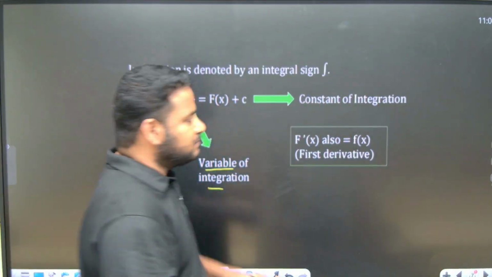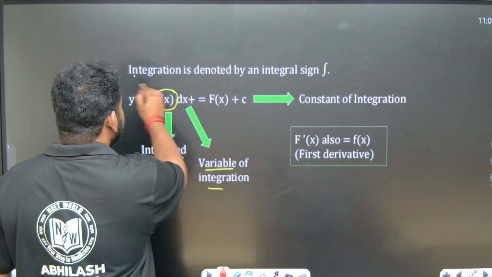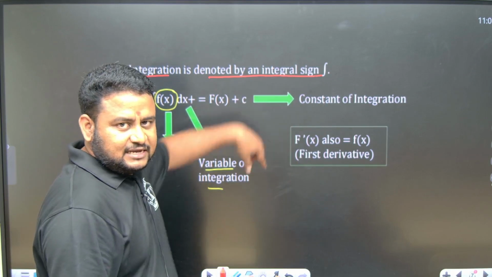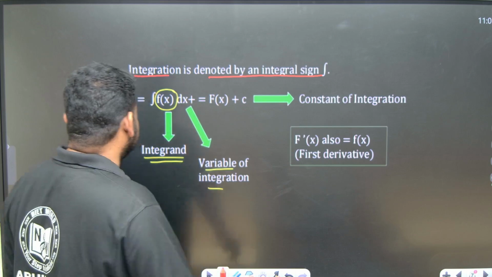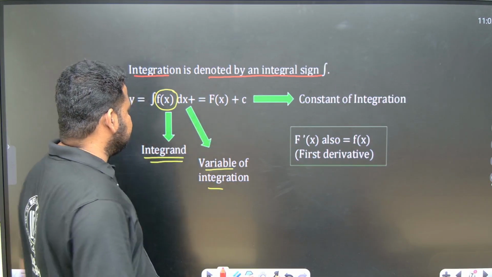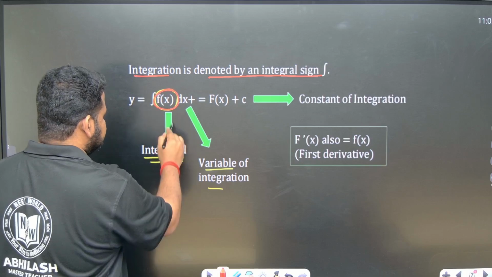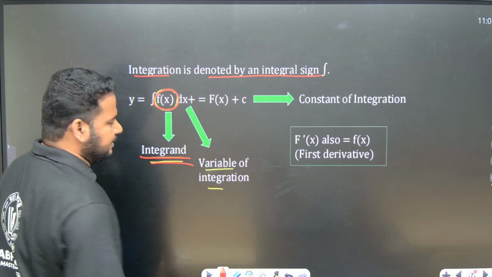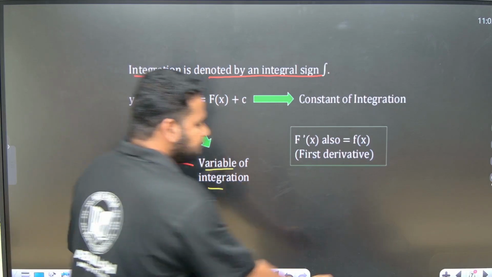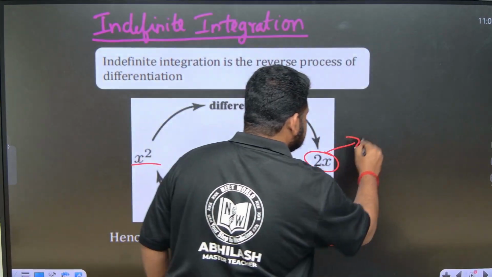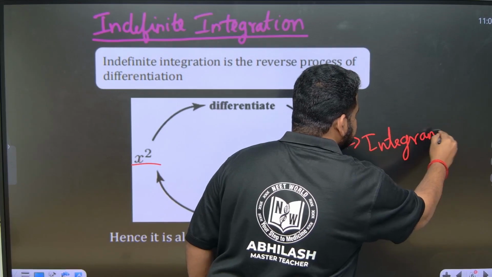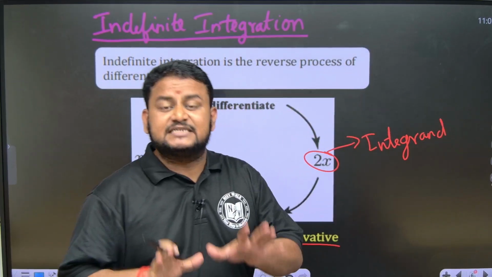So see here, friends, some terms you have to remember. Integration is denoted by an integral sign, like this, a vertical S sign. If y is equal to integral of f of x dx is equal to capital F of x plus c, here the small f of x is nothing but the integrand, the function which we integrate. Here the function which we integrated was 2x. This is nothing but the integrand.